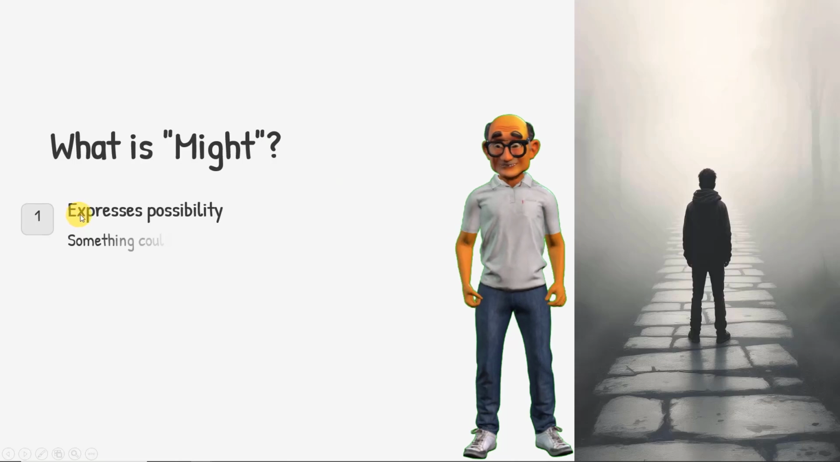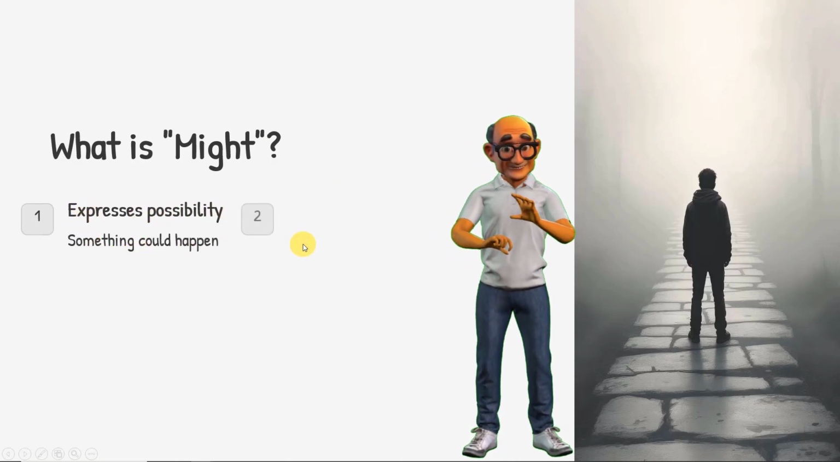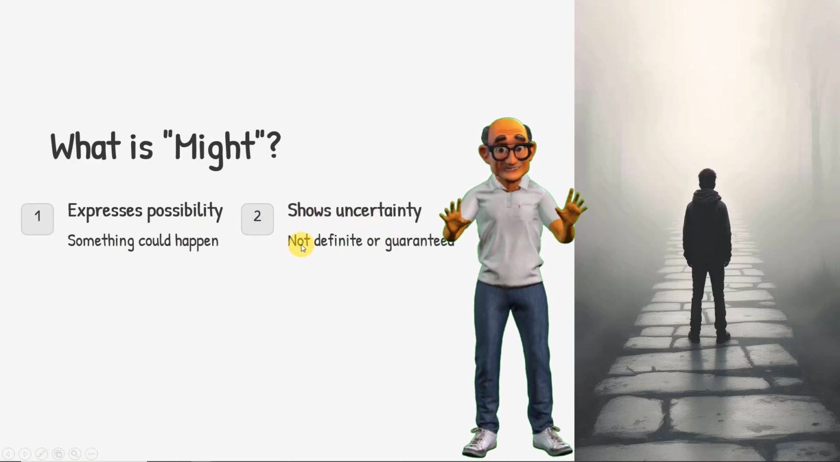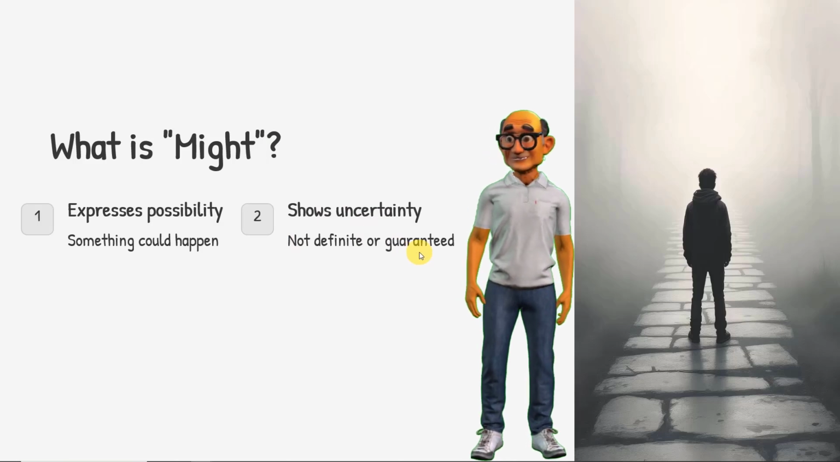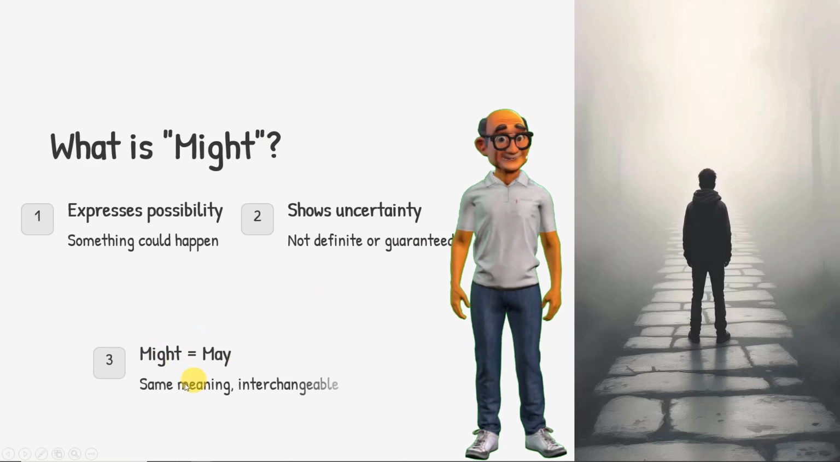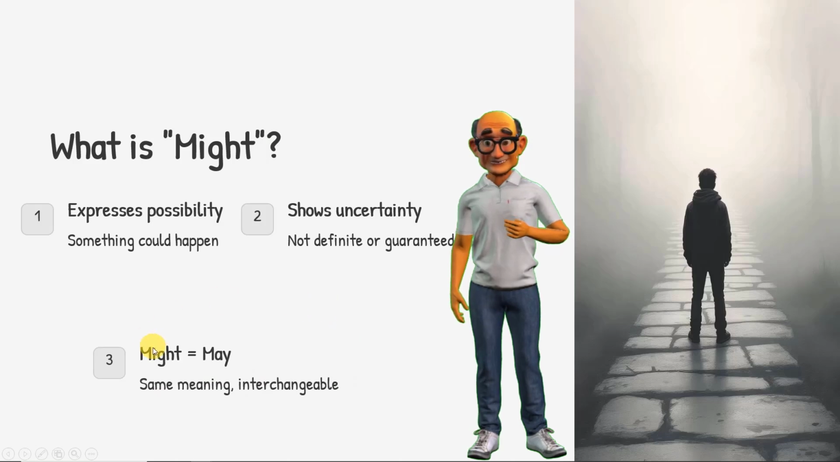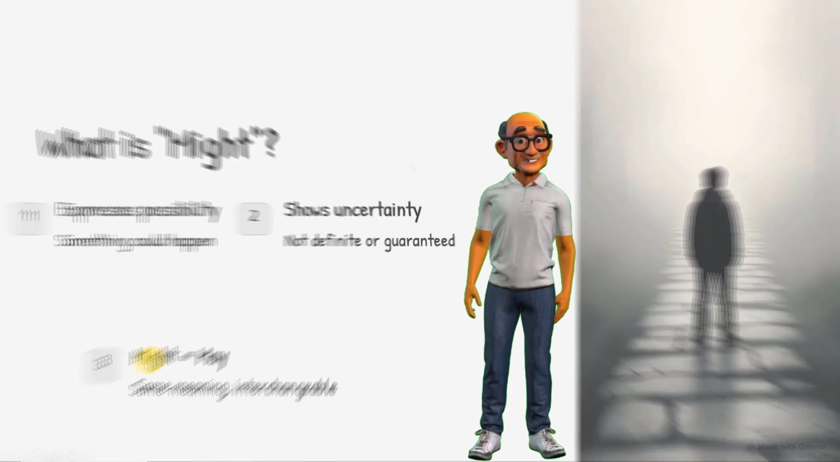Firstly, it expresses possibility, something that could happen. Secondly, it shows uncertainty. It's not definite or guaranteed to happen or to take place or to get done. Thirdly, might equals may. Same meaning and it's interchangeable. You could use might or may, but sometimes it'll be better to use might.